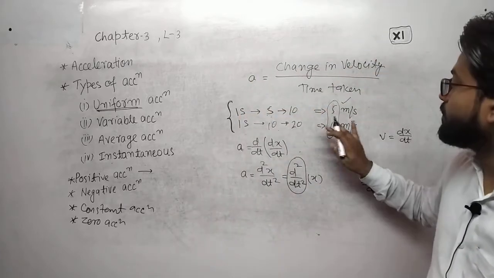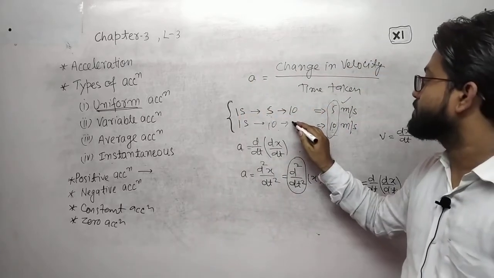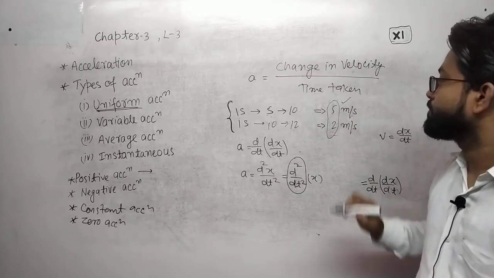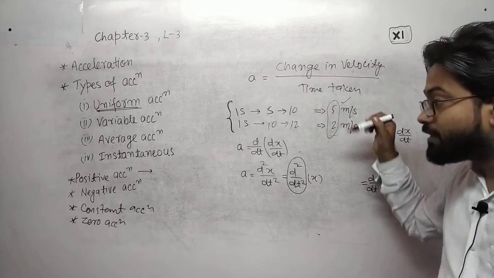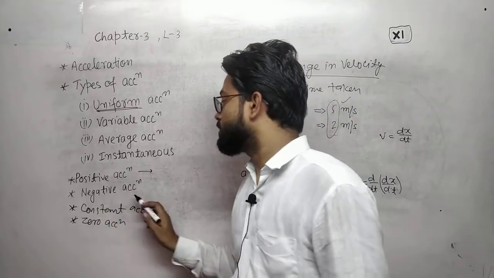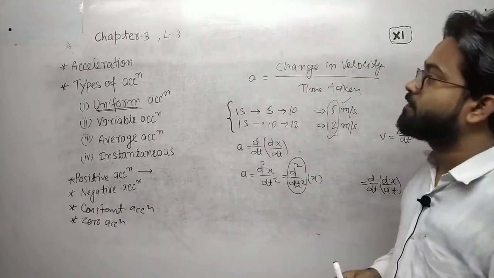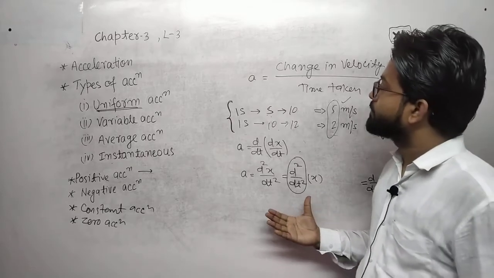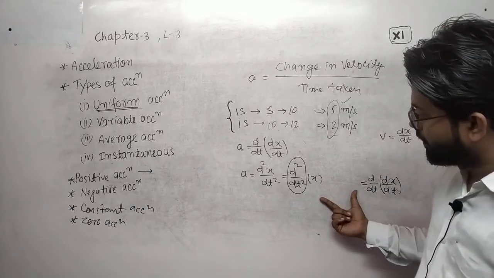Same like, if it is decreasing, let us suppose this is 12, this will be equal to 2. The change in velocity is decreasing, that means the acceleration is negative acceleration. And hope you are understanding, and thanks for watching.